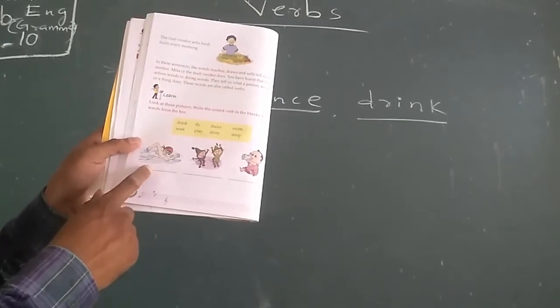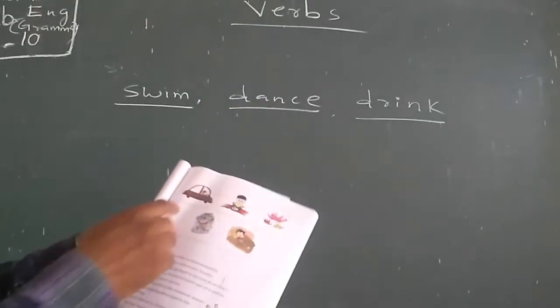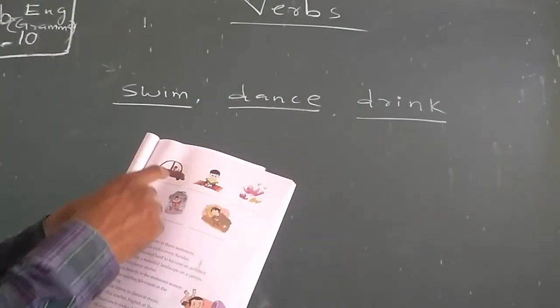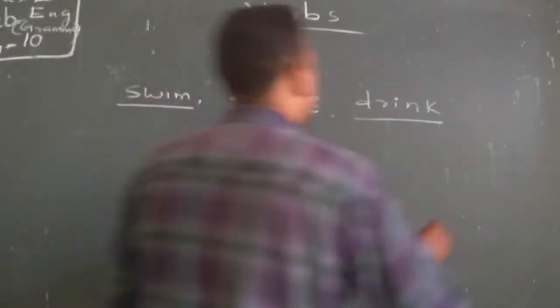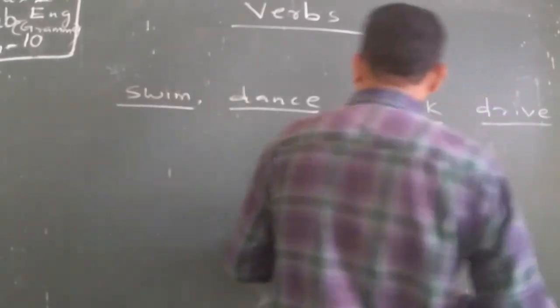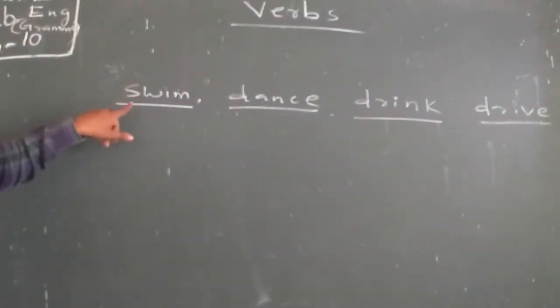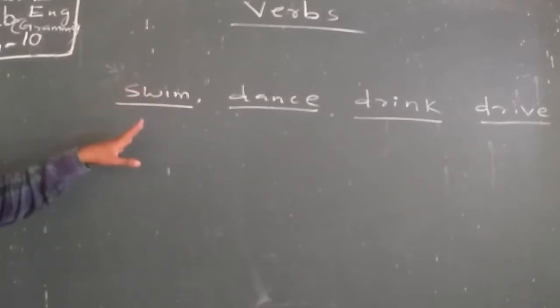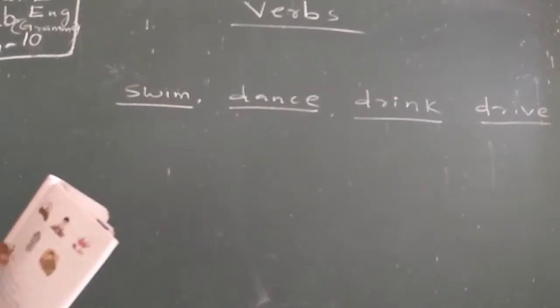First you have to write swim, dance, drink. And another, a driver is driving a car. Here you have to write drive. So I already wrote 4 numbers: swim, dance, drink and drive.